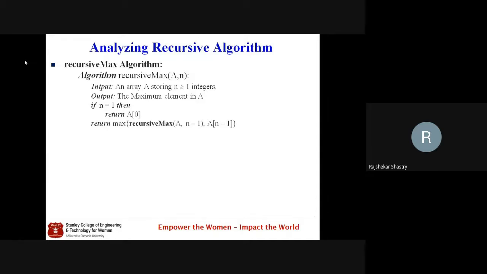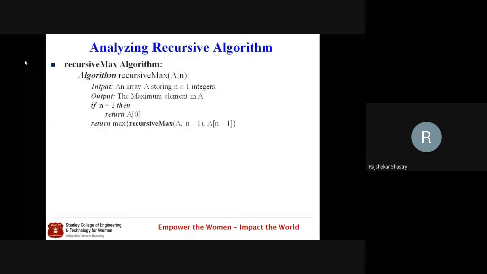This is the base case. If this base case is not true, that means the array has more than one element, and in that case we return the maximum between two elements. What are the two elements? One element is the recursive max, which is the recursive call. Here we are calling the same algorithm recursively by reducing the n value.